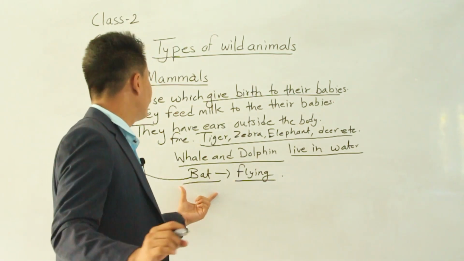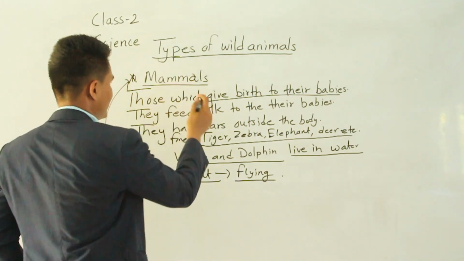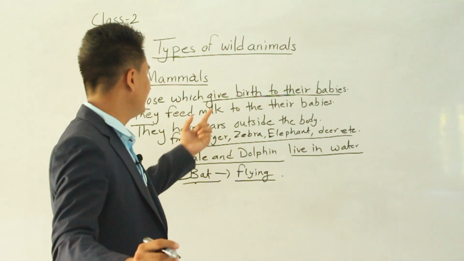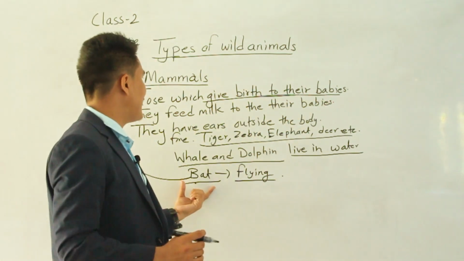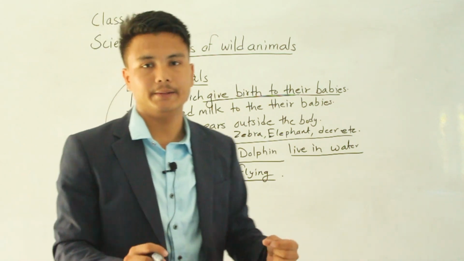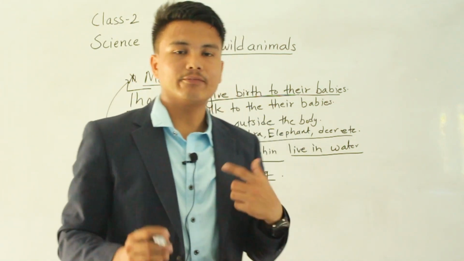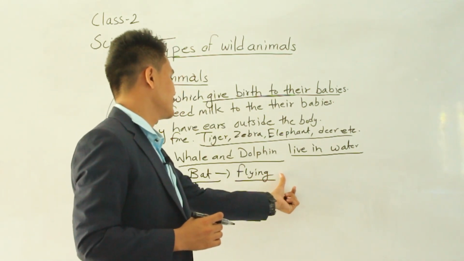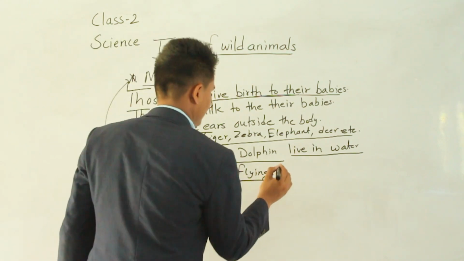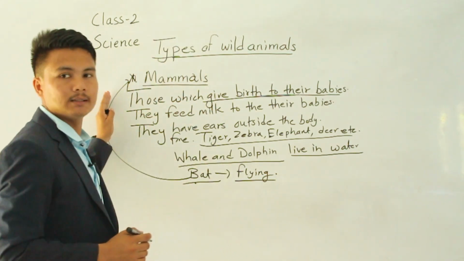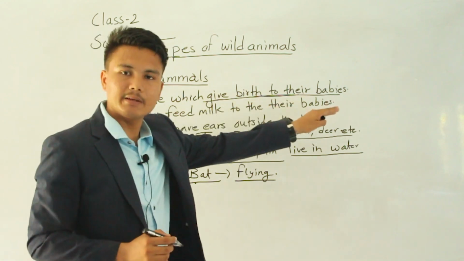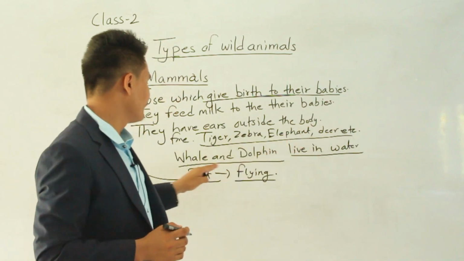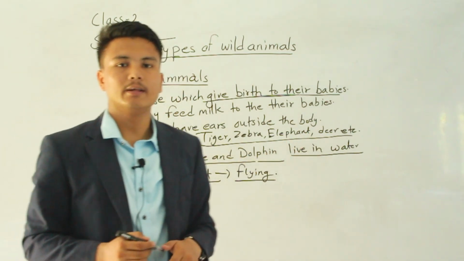Why do we not keep bat in birds? Because they give birth to their babies. So that's why bats are kept in mammals, although they fly. Bat can fly, but we cannot keep bat in birds. This is the main reason, so don't be confused. So what are mammals? Those animals which give birth to babies. You can write the definition. Examples: tiger, zebra, elephant, deer, whale, dolphin, bat.